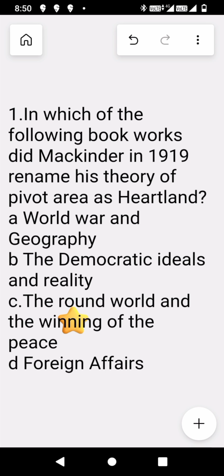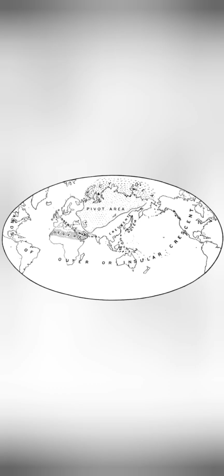The first question is, in which of the following books did Mackinder in 1919 rename his theory of pivot areas heartland? The right option is The Democratic Ideals and Reality. So Mackinder in 1919 renamed his theory of pivot areas heartland in his book called The Democratic Ideals and Reality.